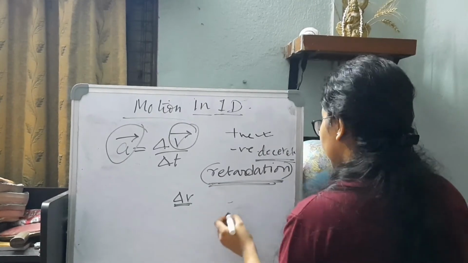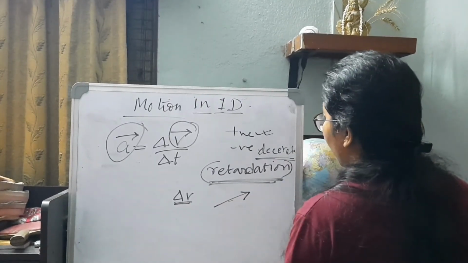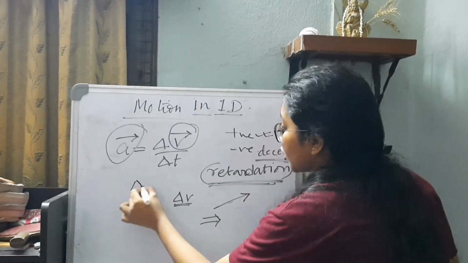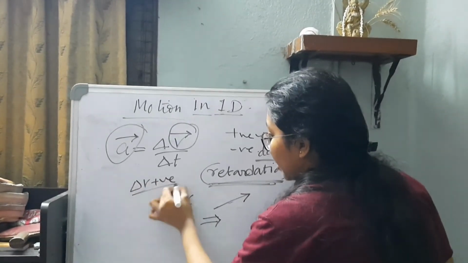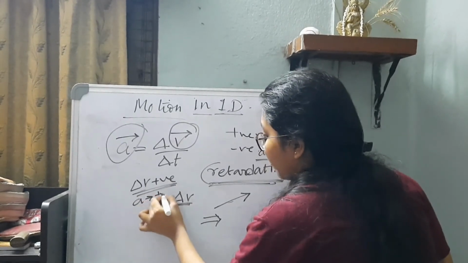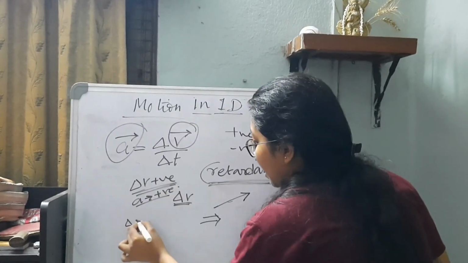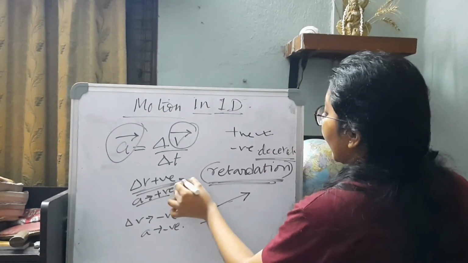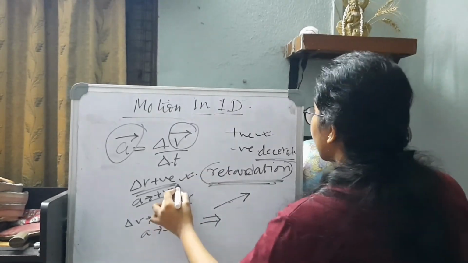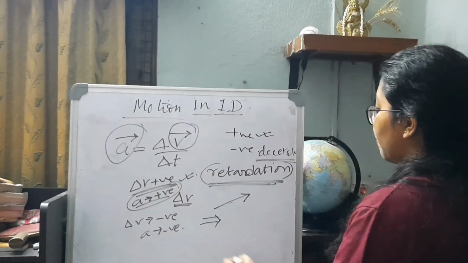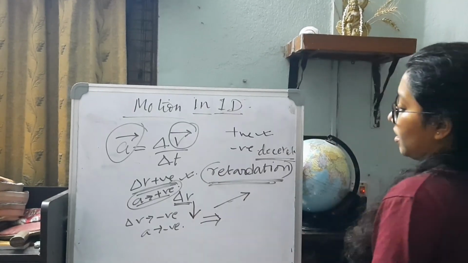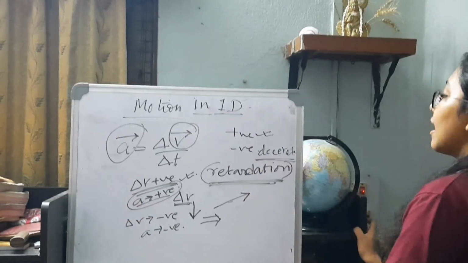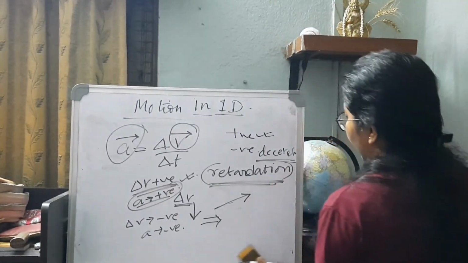But the moment there is an increase in the velocity with respect to time, that implies if delta v is positive, acceleration will be positive. If delta v is negative, acceleration will be negative. So if there is an increase in speed, it is a positive acceleration. If there is a decrease in speed, this is a negative acceleration, also called deceleration or retardation.